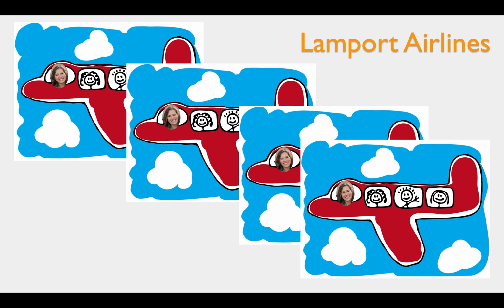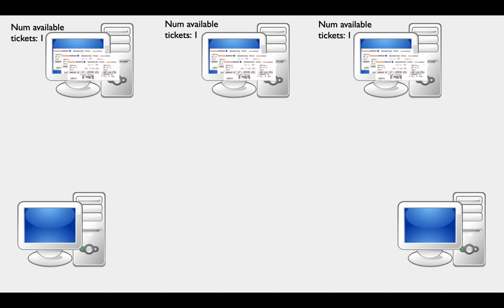So now suppose that your plane business has taken off, pun intended, and as a result you have created an airline with many flights, many tickets, and many clients. A single machine can no longer handle all of this load, so you decide to create a distributed ticket system. Now, each machine in your system keeps track of the remaining tickets and the owners of those tickets with local state, and machines communicate with each other via message passing. Clients can make requests to any of the machines in your system, and the request will be forwarded to all of the machines in your system so that they can update the state locally. You need all the machines to have the same information so that you don't sell tickets that you don't have or have an incorrect list of passengers.